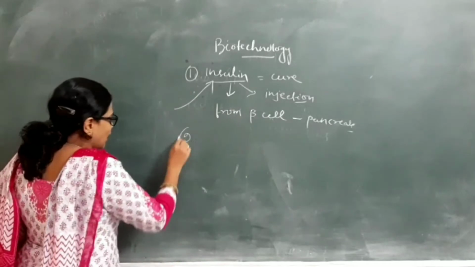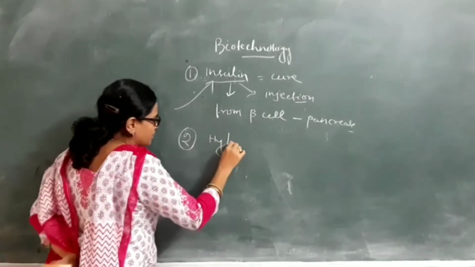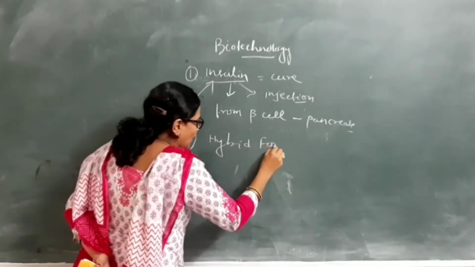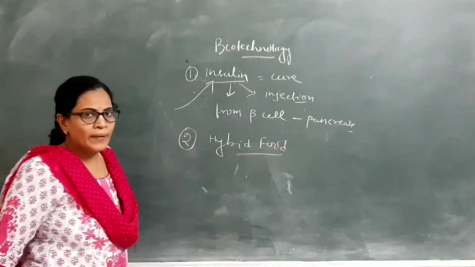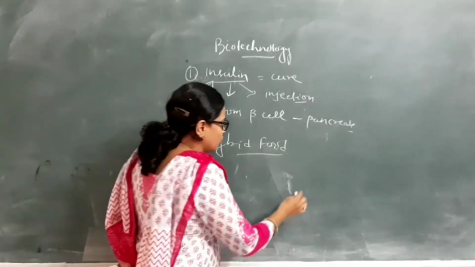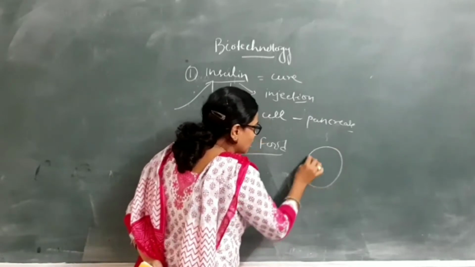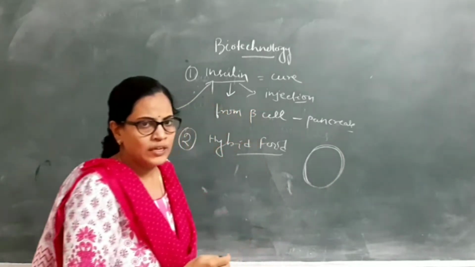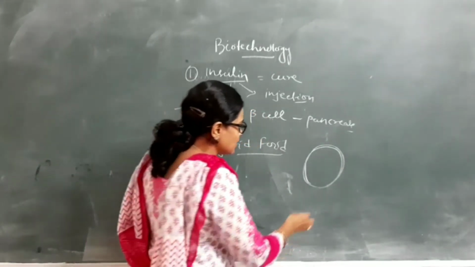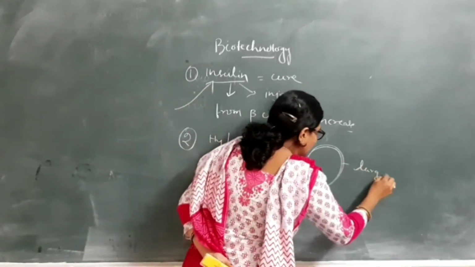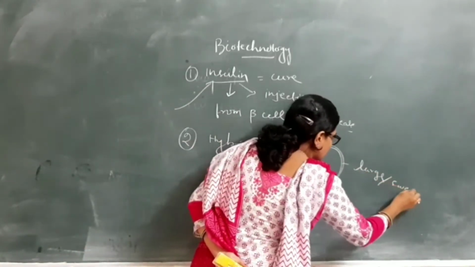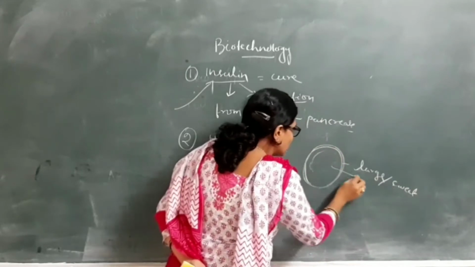Second, hybrid food production. Hybrid food means better food production. Today we see a variety of food of different types, and in a very good manner.